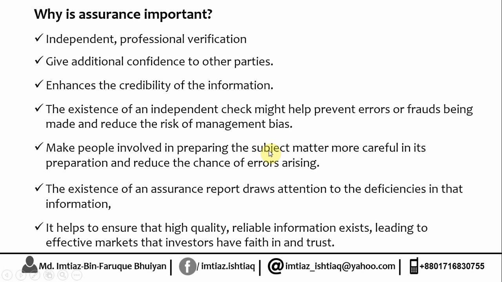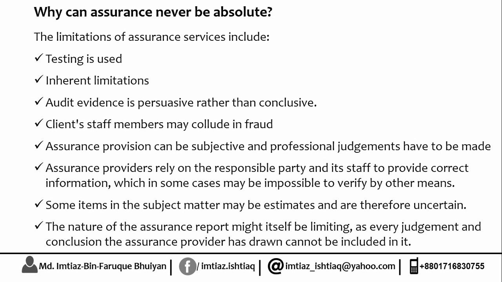And vice versa, there are also some limitations of assurance. As I have told earlier, no assurance is absolute assurance. Assurance can be either reasonable or limited. So the question may be raised: why is there no absolute assurance? Because of the limitations. And what are those?